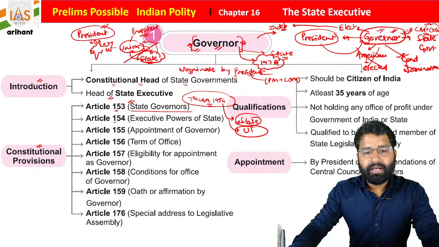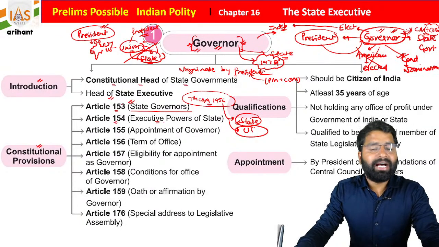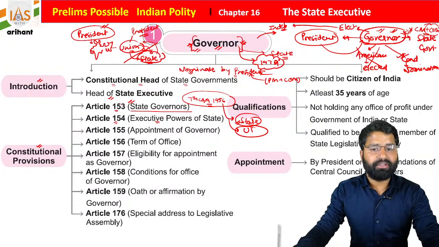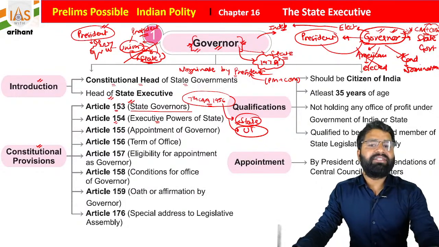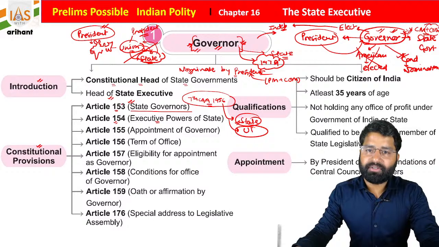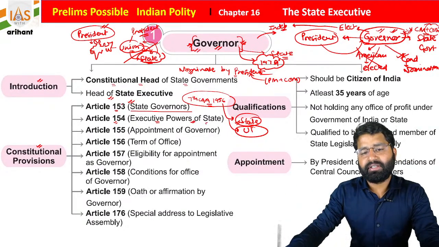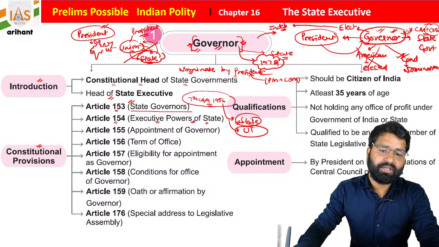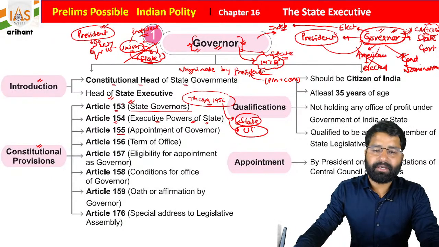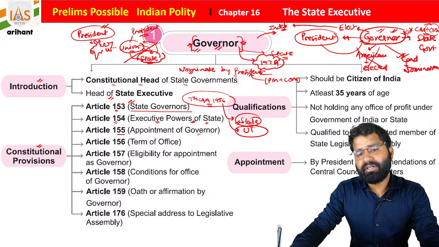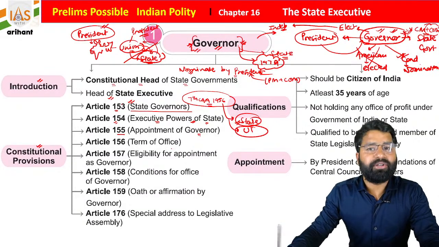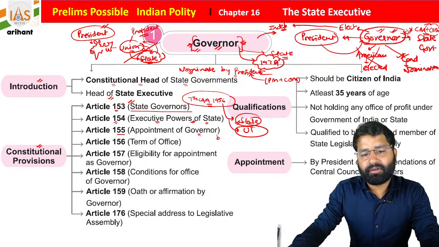Now, Article 154: as we already discussed, all executive functions of the union are done in the name of the President of India. In the state, all executive functions are done in the name of the governor, students. Article 155 is about the appointment of the governor. So the governor is appointed by the President of India.